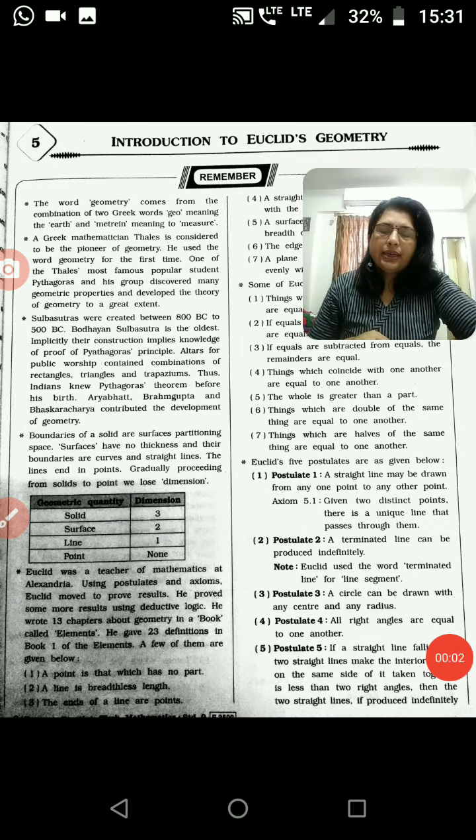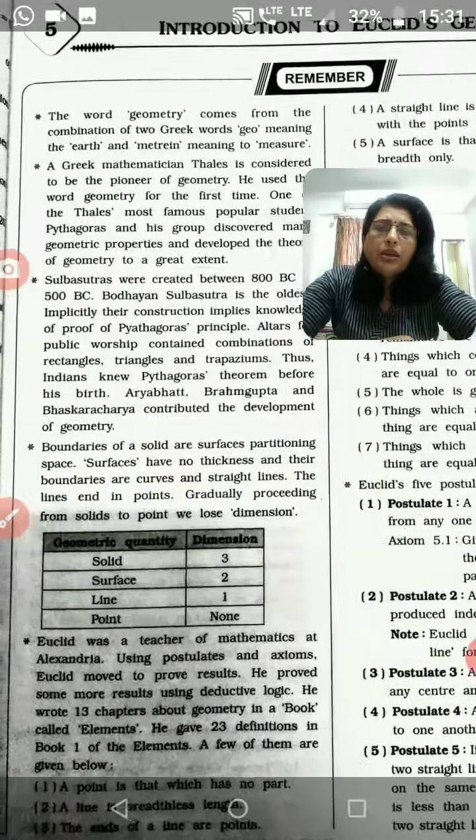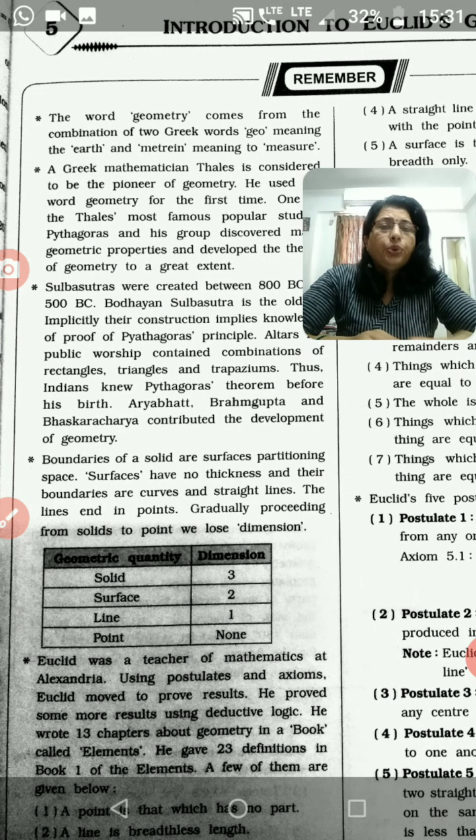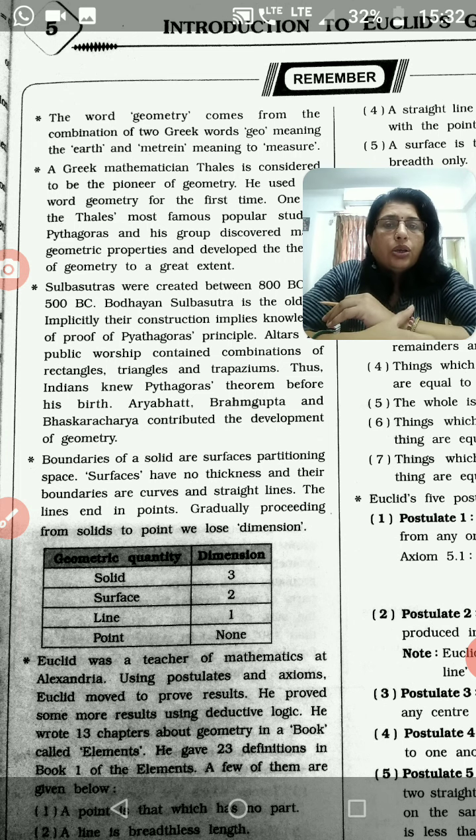Dear students, let us start new chapter 5, Introduction to Euclid's Geometry. The word geometry comes from the combination of two Greek words. Geo means earth and metrin means a measure. So measuring earth, that means geometry.